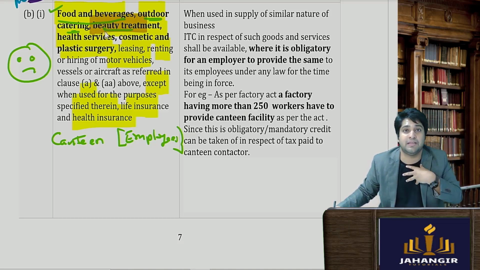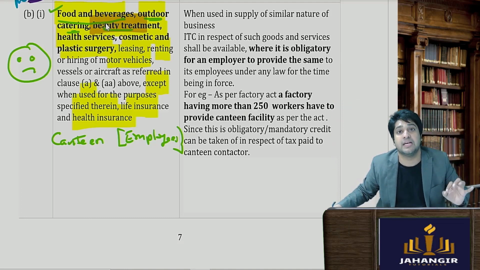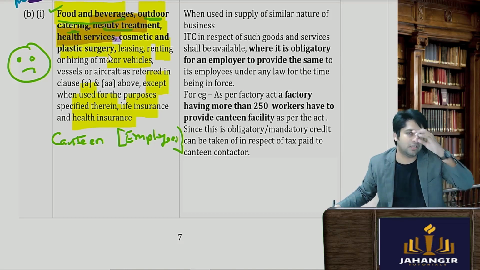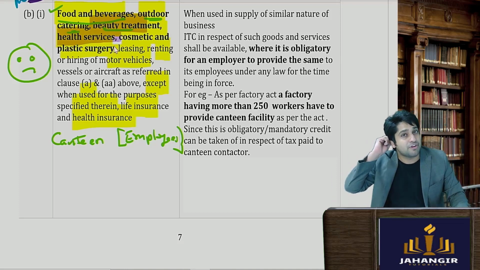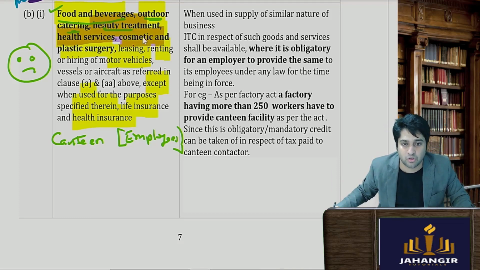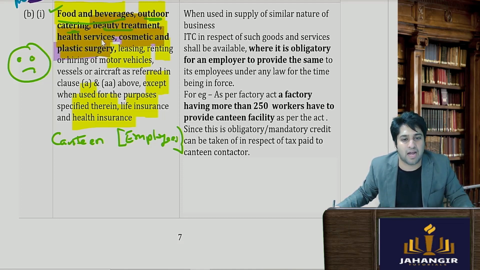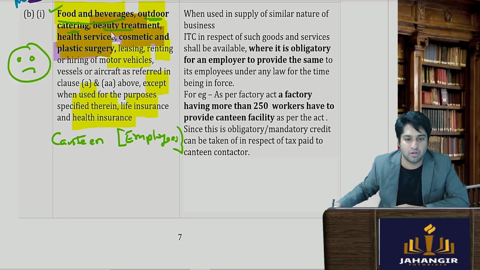Now the company's business might be in industrial products, but they are paying for the beauty treatment of an employee. Again, such kind of thing is disallowed. Health services, maybe someone wants some medical treatment, we are giving them some health services, fitness services, all of that is disallowed. Cosmetics and plastic surgery, so if someone wants to get a different kind of activity on their body and the company is paying for that, ITC is not available with respect to that.